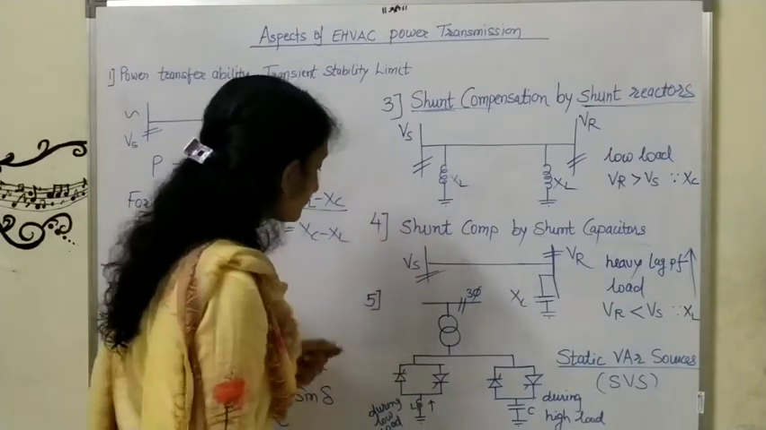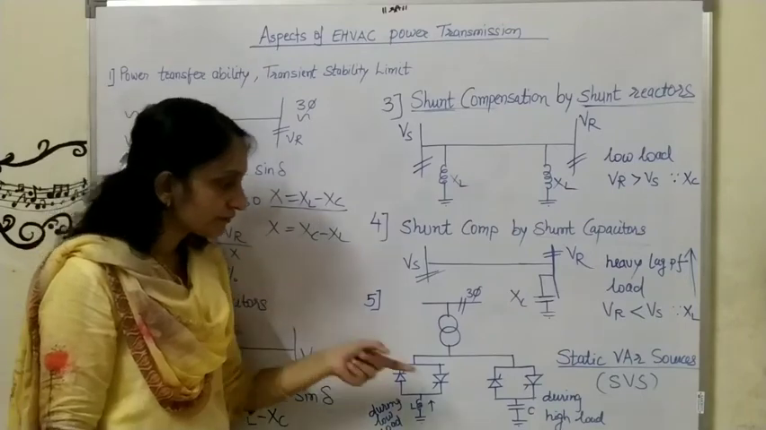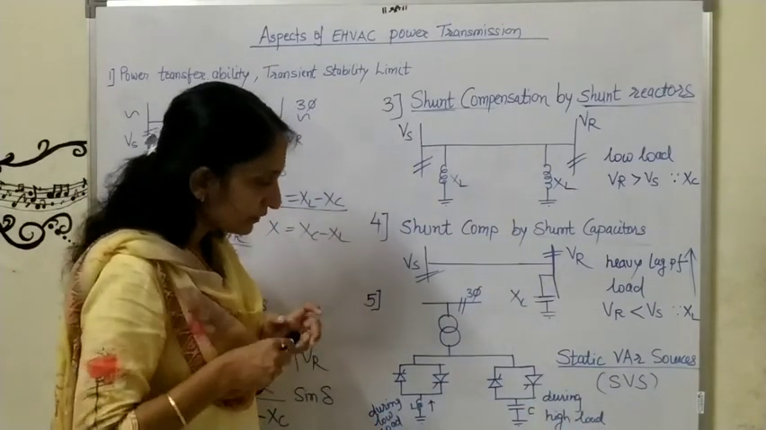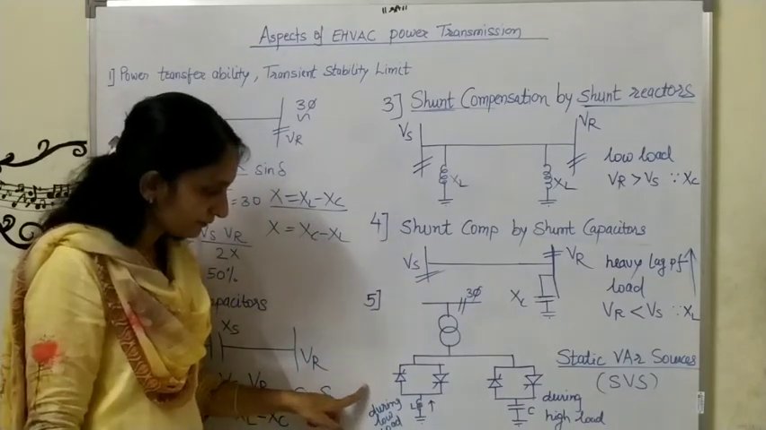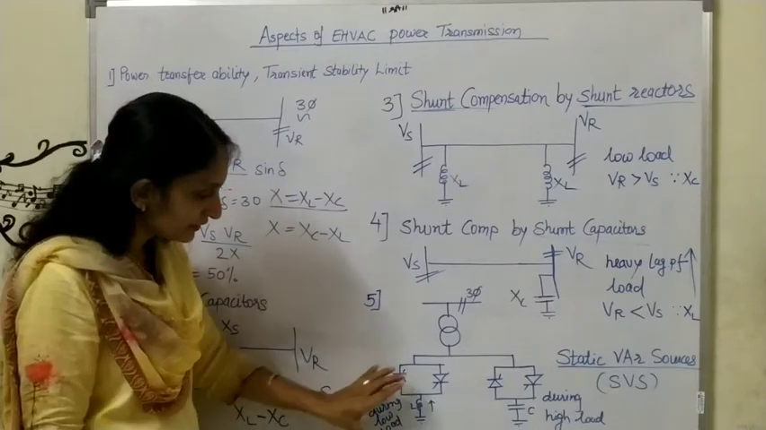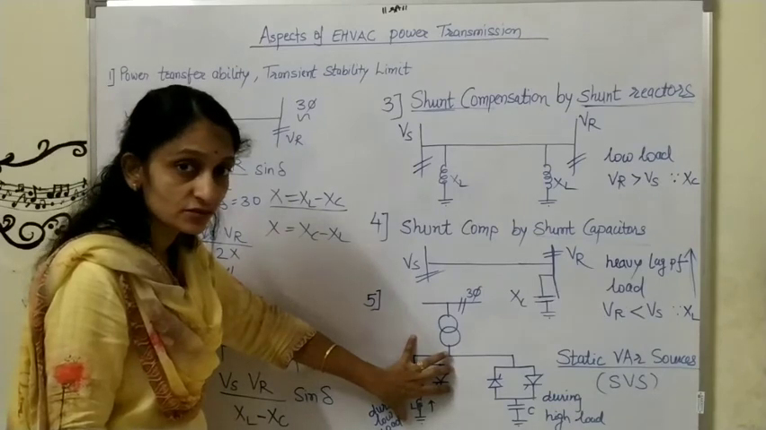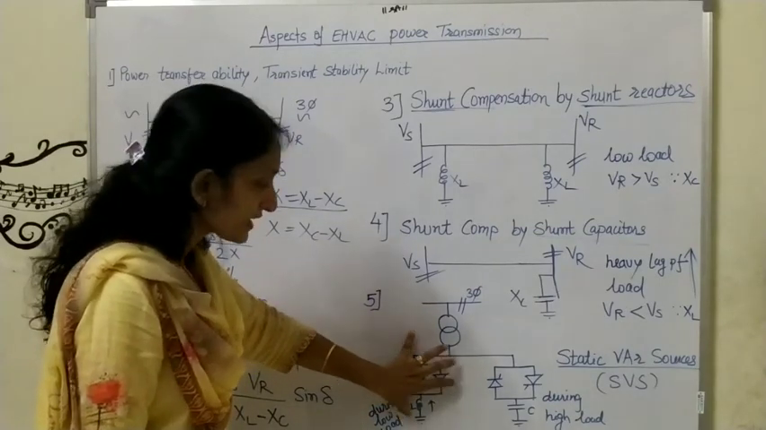Okay. Next, see, this is point number 5. Point number 5 is static VAR sources. So what are the static VAR sources? Can you see the circuit diagram here? This circuit diagram shows that this is actually a FACTS device. Flexible AC transmission device, FACTS device.